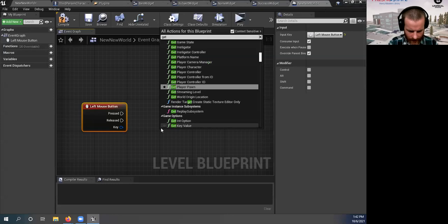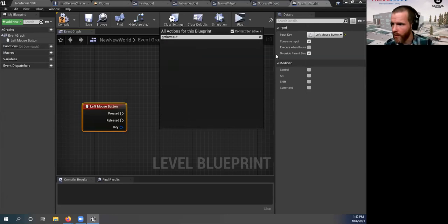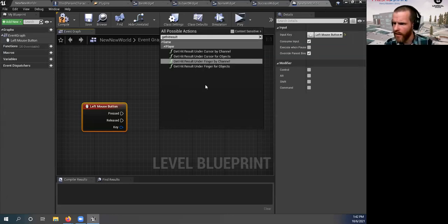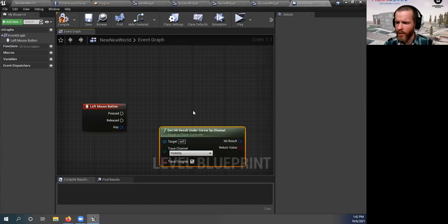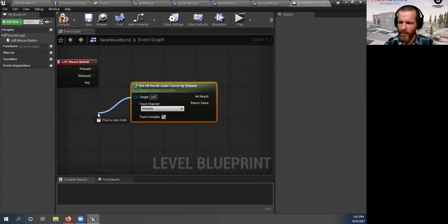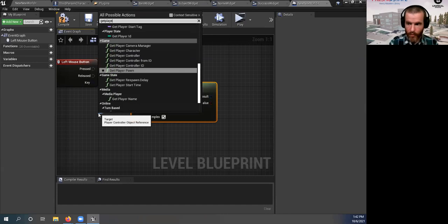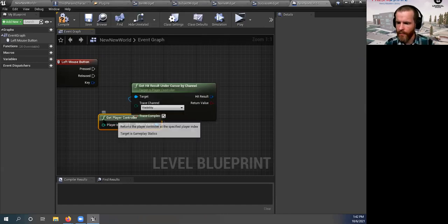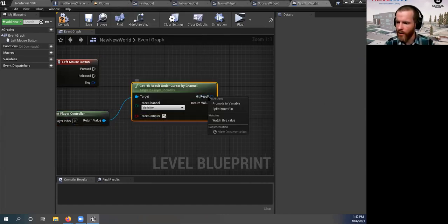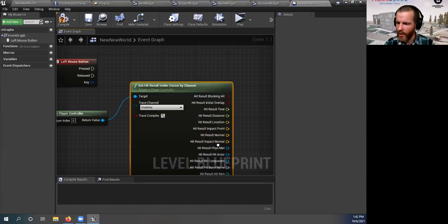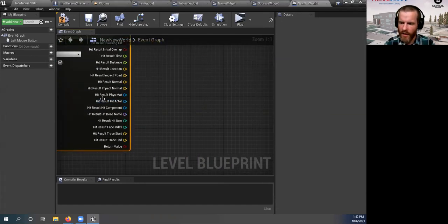So we're going to say get hit results. Let's tick off context sensitive. Get hit result under cursor, the mouse cursor by channel. Let's get player controller here. And then this hit result here, we're going to break this, split this struct pin, it says, in a bunch of pieces. We want this hit result hit actor, so that the librarian, right? What did we click on?